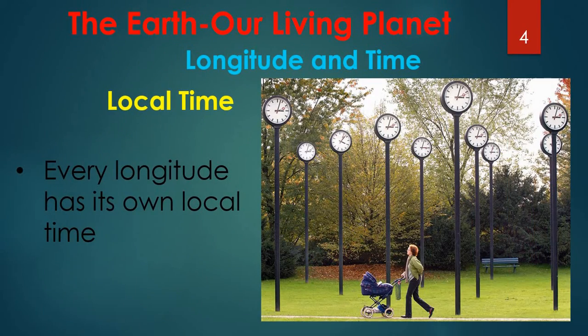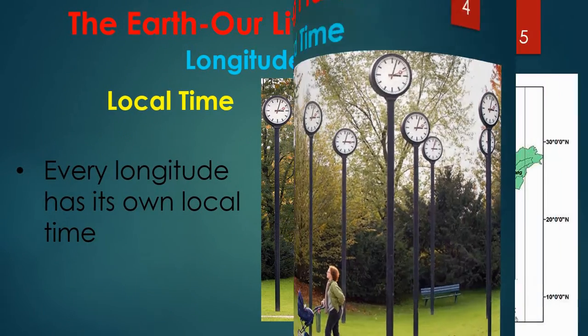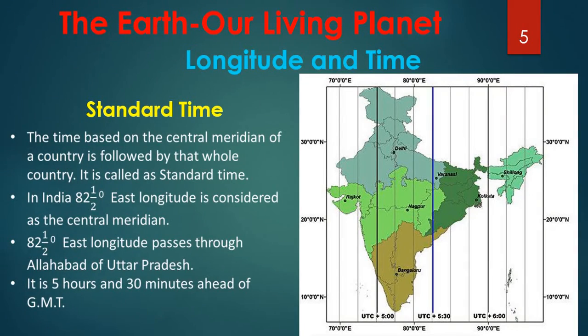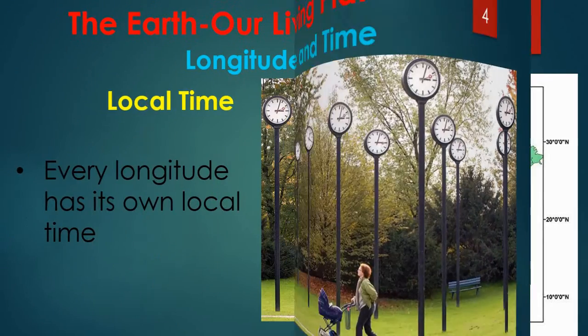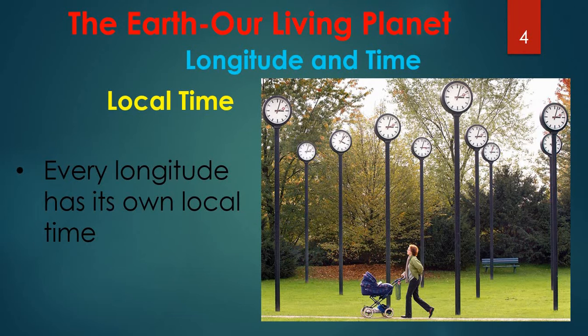So every longitude has its own local time. As I said, every local time will vary. So if it is 12 o'clock here in India, then it is 12 o'clock at night in the USA. It's purely based on the difference of the longitudes here.